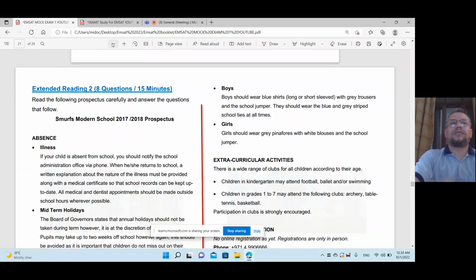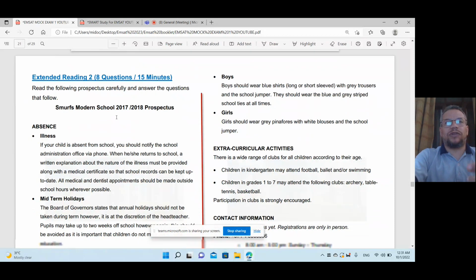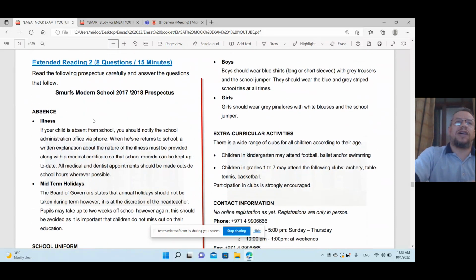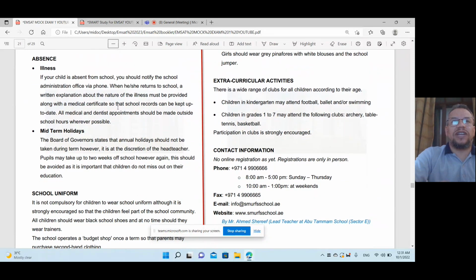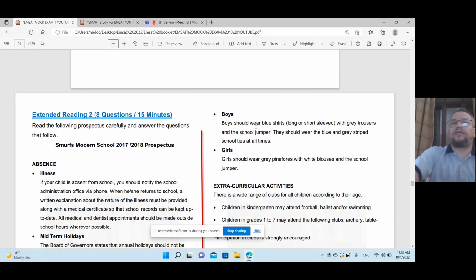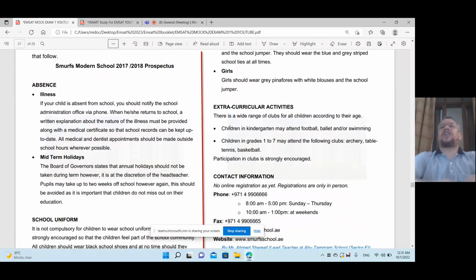Now, when you go to that, you have to go to the second part. Here is about extended reading. I have here a title, and I have absence for a school. It's a brochure for a school, an advertisement for a school, or what? I don't know. We'll see now. It's absence, illness. If your child is absent from school, so this is instruction, for example. Now here, midterm holidays, an announcement about midterm holidays by the school.